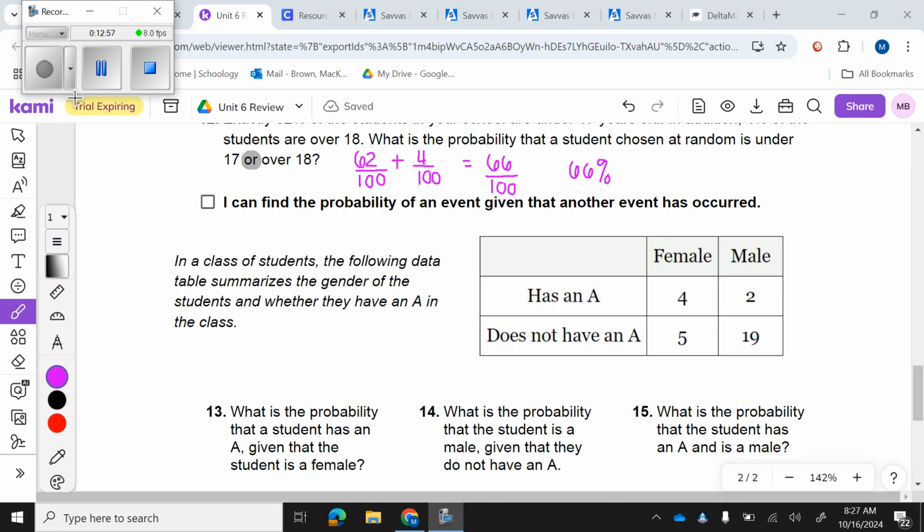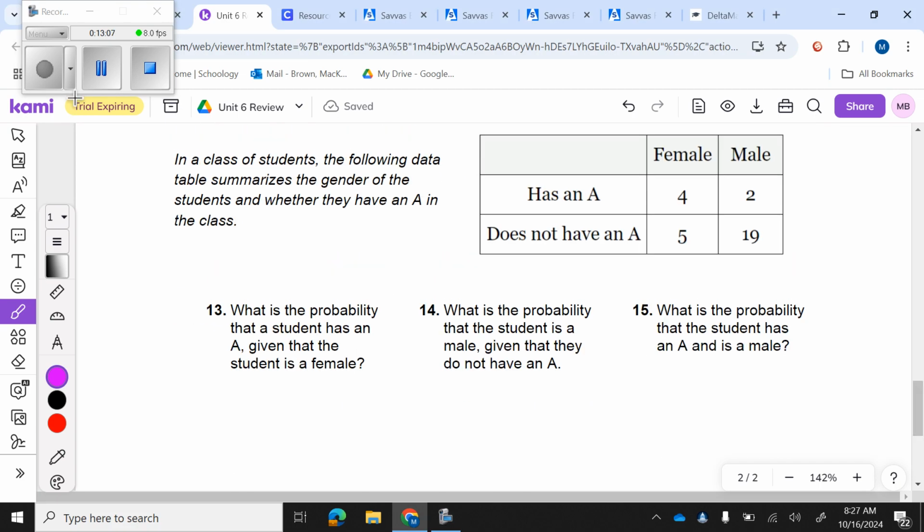All right, last little section down here, okay? It says, in a class of students, the following data table summarizes the gender of a student and whether they have an A in the class, okay? So here's my information, and it says, what is the probability that a student has an A given that the student is a female, okay? So I got to figure out my total of females. So females is going to be my denominator, and this is going to be females with an A.